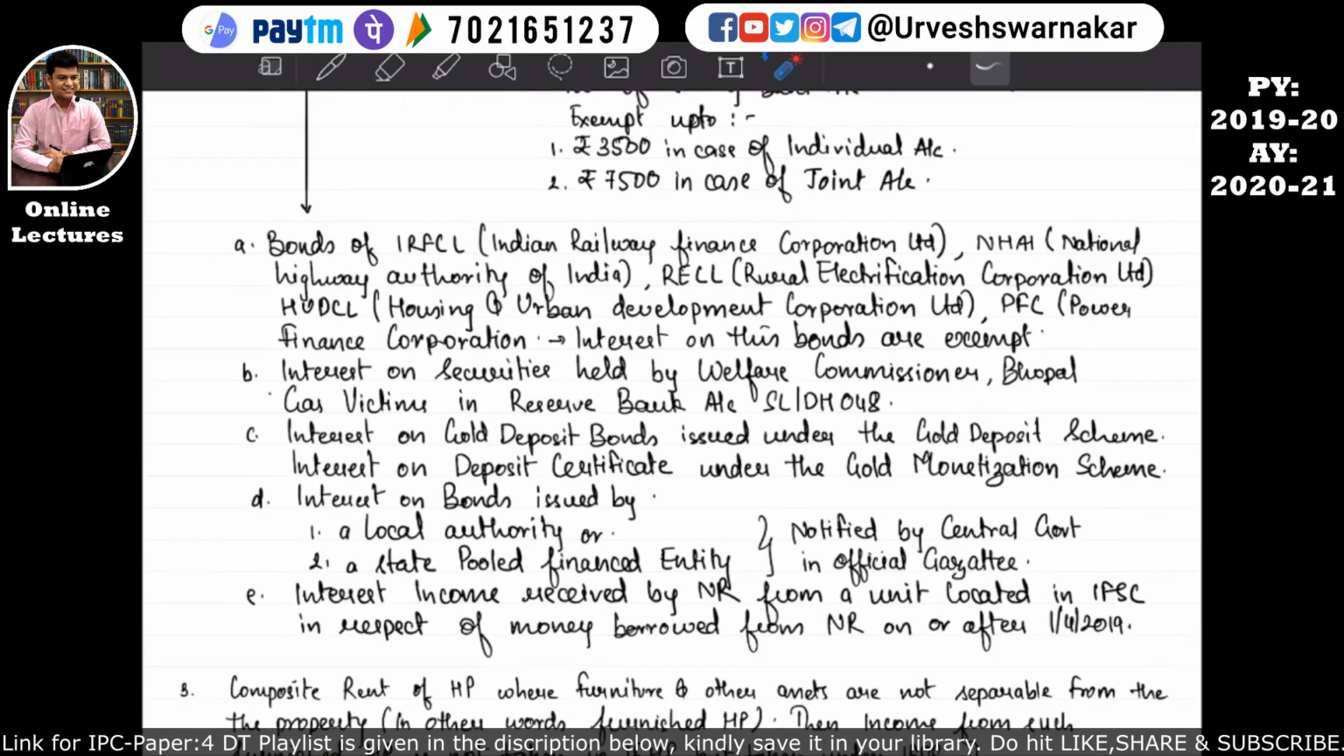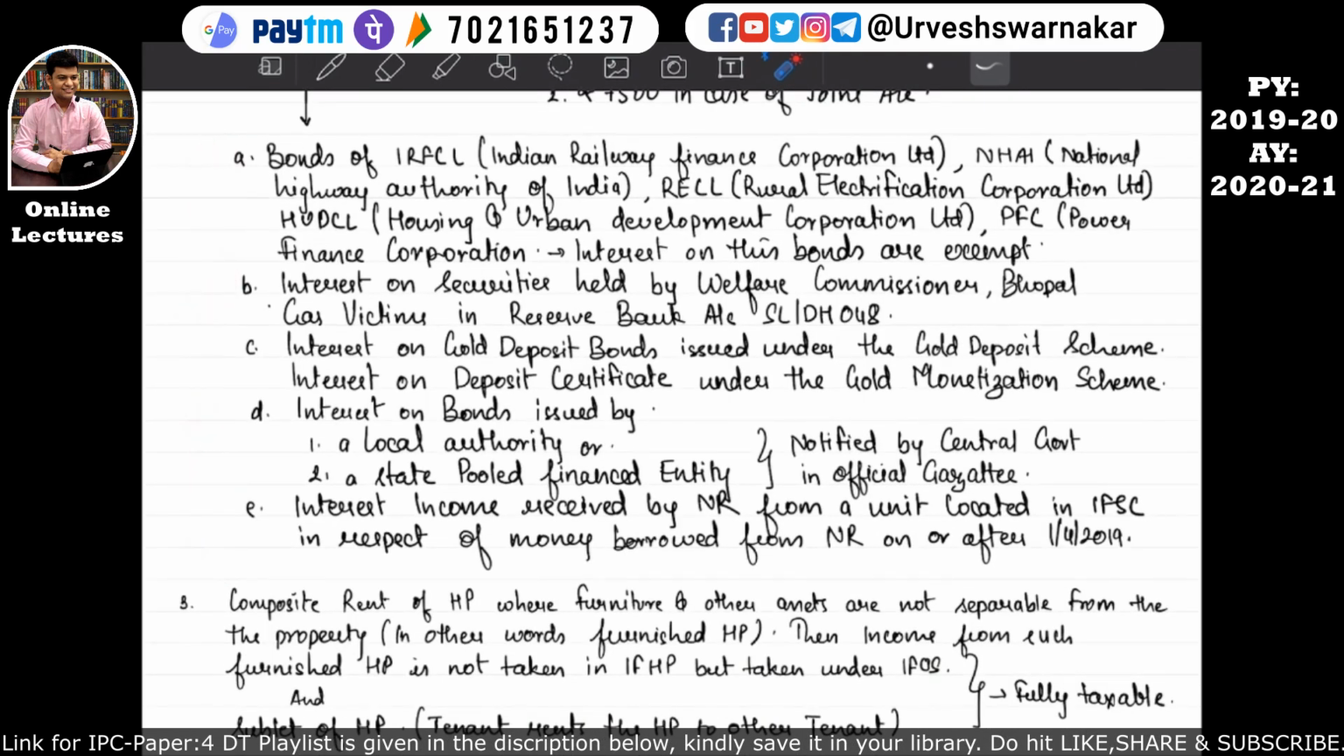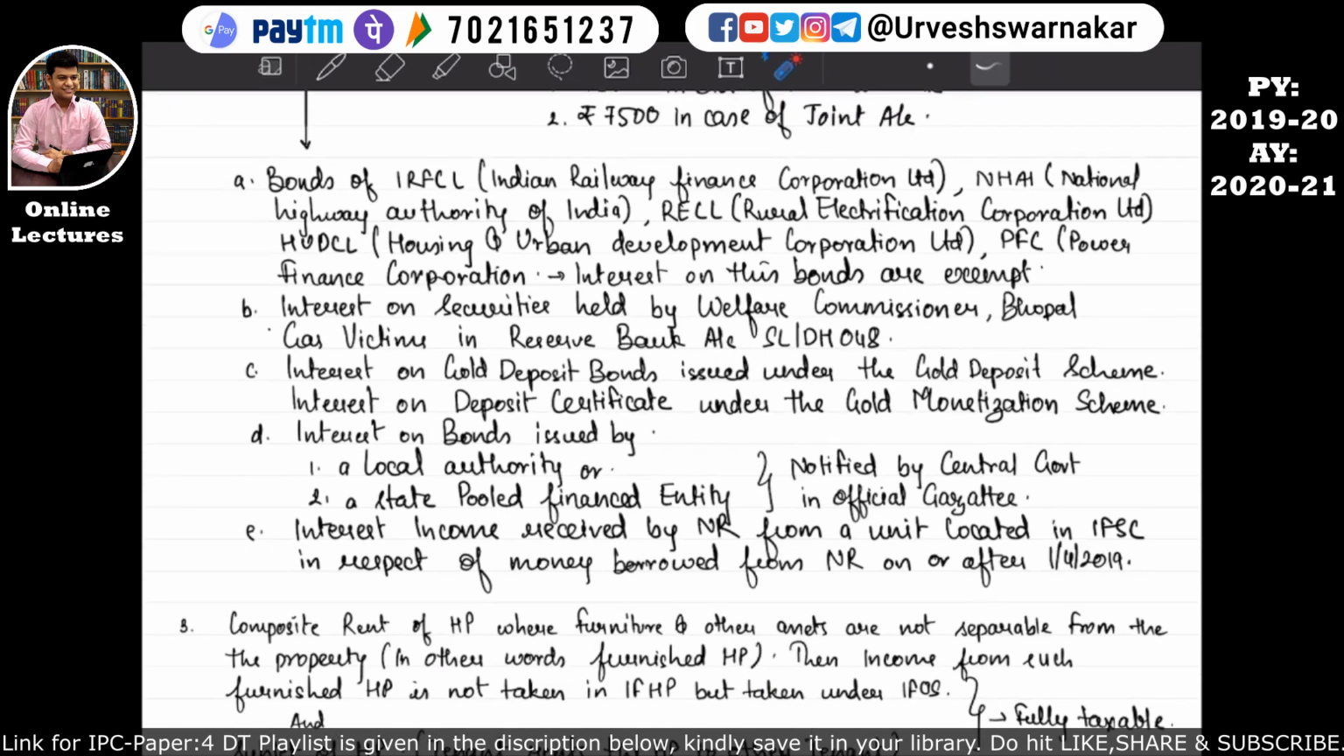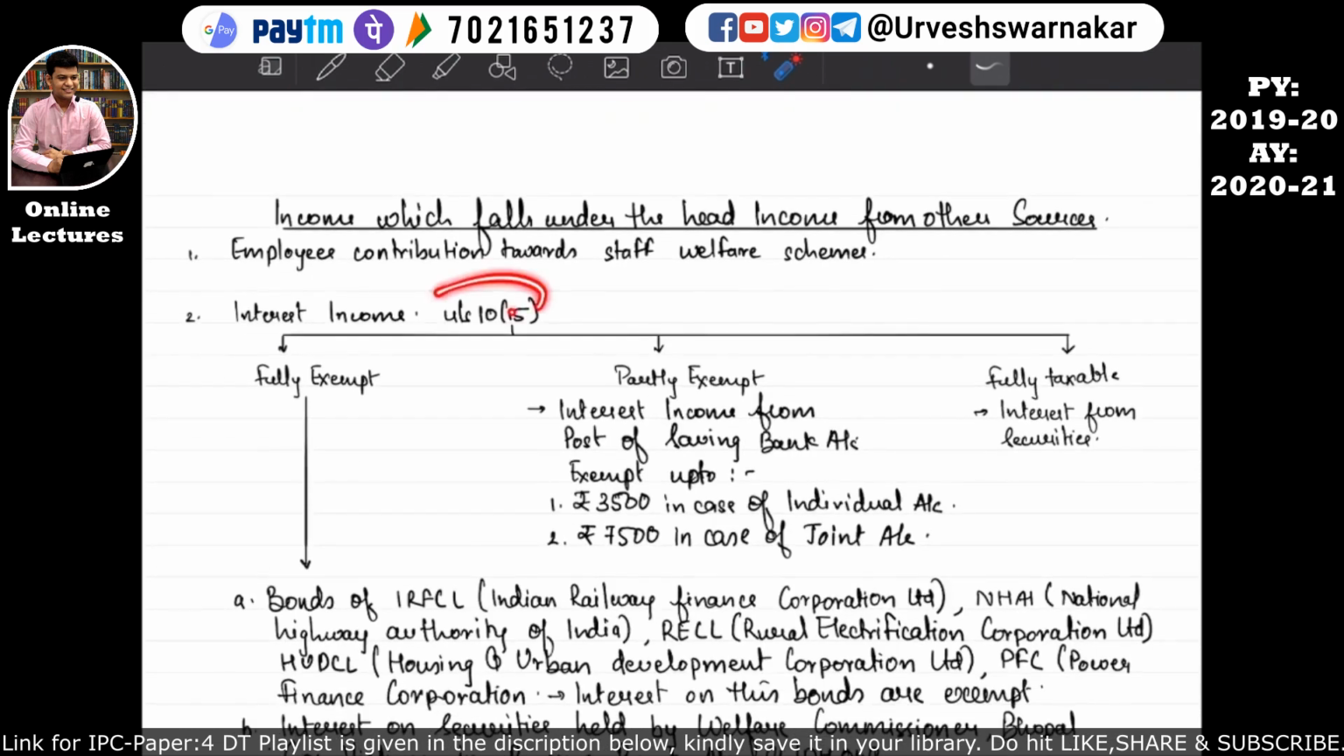So you all don't need to memorize this whole list of the securities. You just have to read it. In the exam, the question will provide the detail of the security. You just need to identify whether exemption under section 10 subsection 15 is available or not, and whether it is falling under the head income from other sources or not. I hope this is quite clear.